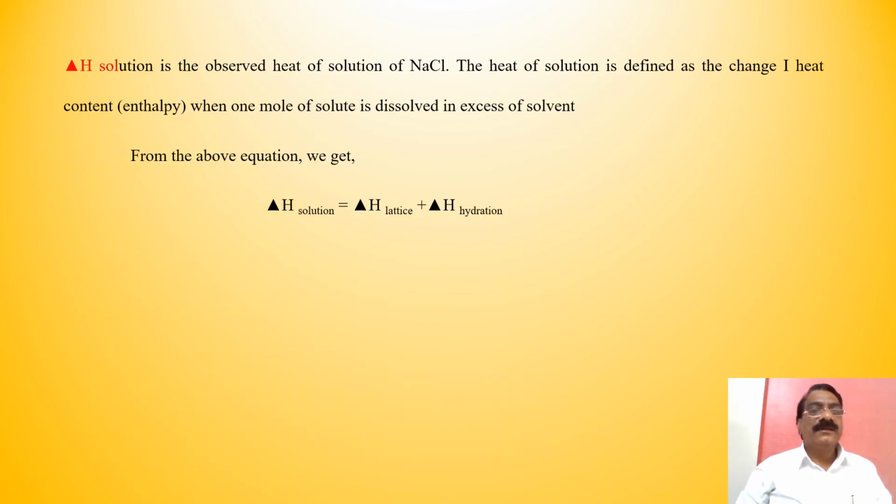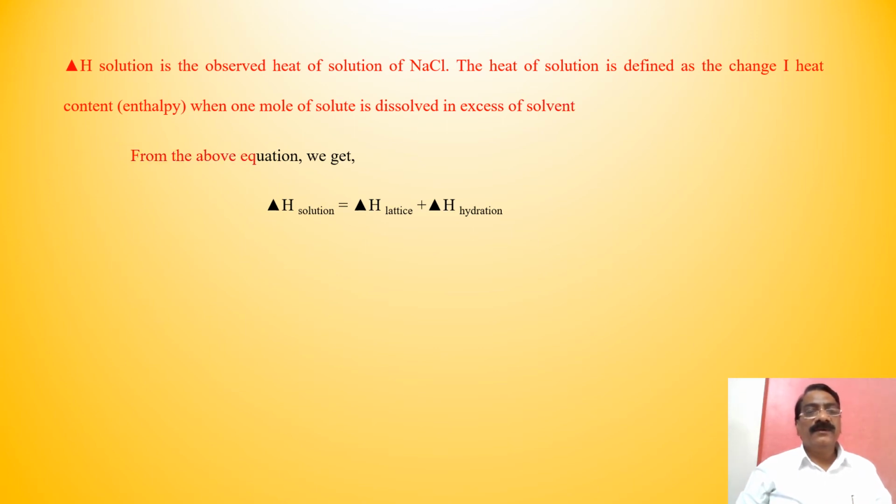ΔH solution is the observed heat of solution of NaCl, sodium chloride. The heat of solution is defined as the change in heat content, enthalpy, when 1 mole of solute is dissolved in excess of solvent.